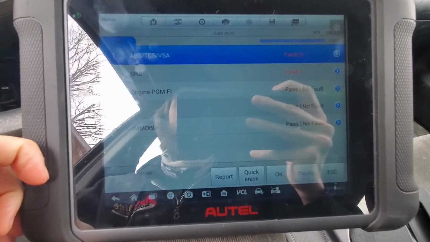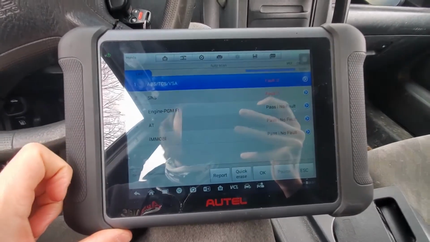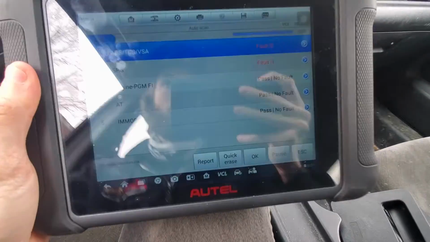I'm gonna go check the codes here just in case. I don't think ABS and airbag will have anything to do with this, but I'll go check it anyways, and I'll put them in the video so it's a little more clear and so there's no glare. It's kind of bright out today.